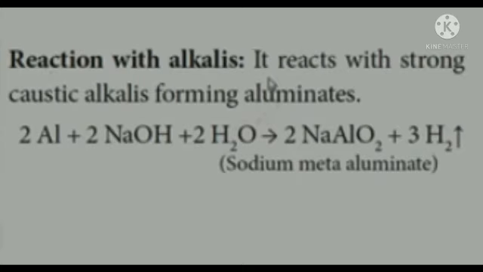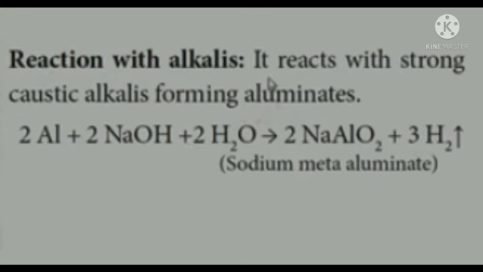So aluminium undergoes reaction with strong alkalis such as sodium hydroxide and produces aluminates, sodium meta-aluminate. Do you remember this equation anywhere else? Yes, we studied this in the extraction process of aluminium, the Baeyer process, isn't it? Alumina, Al2O3, is reacted with NaOH. At that time we get sodium meta-aluminate. So they can react with caustic soda.